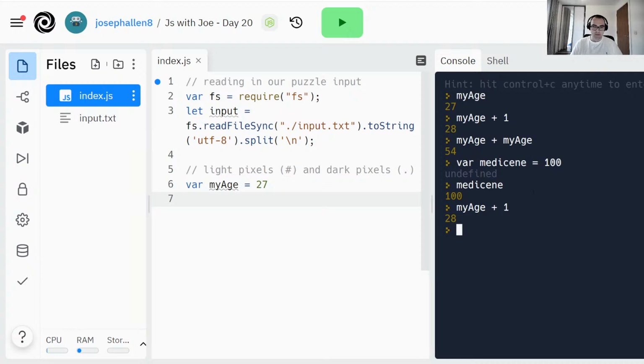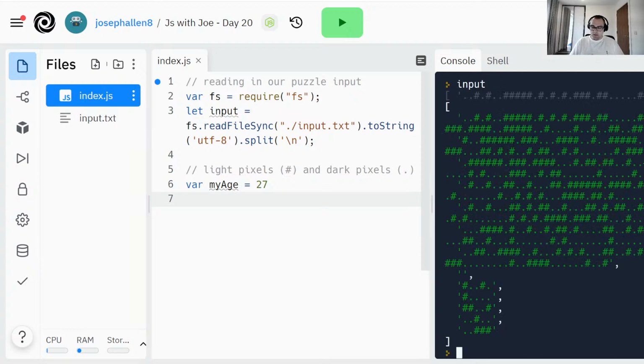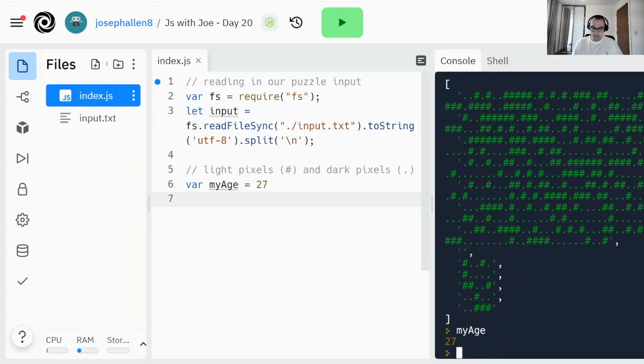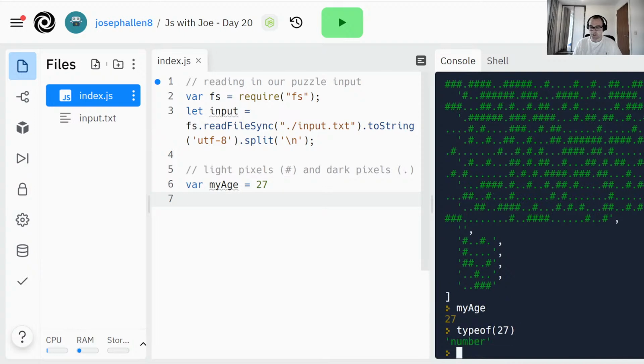So we've got a variable. Instead, what I'm going to do is try and get these two inputs separate. So we've not talked about what this structure is yet. So maybe I will go back to my age. So my age is 27. If I ask you what type is my age, you might not have an answer. This is a notion quite unique to computer science, that different data structures and different data types have types.